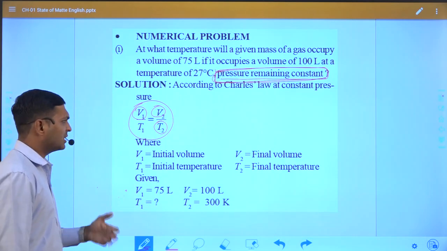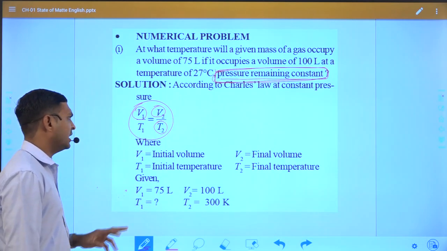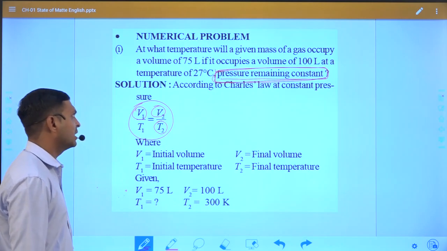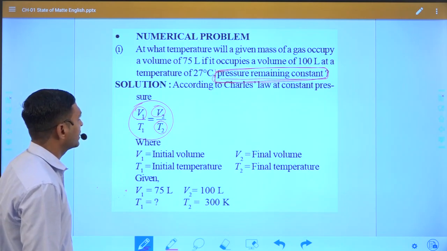So based on this equation, three values are given and one value we can calculate.